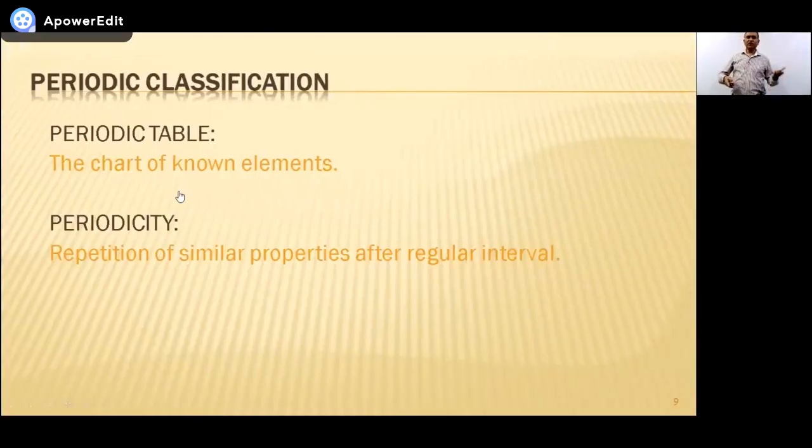So what is the periodic table? A chart of known elements. And what is periodicity? Periodicity means repetition of a certain property after a regular interval. As I gave you an example, in school, what do you hear? The school bell after every 40 minutes. That is why it is called the period is over. Means you are hearing the school bell after a particular interval of time. So periodicity is repetition of a certain property at regular intervals.